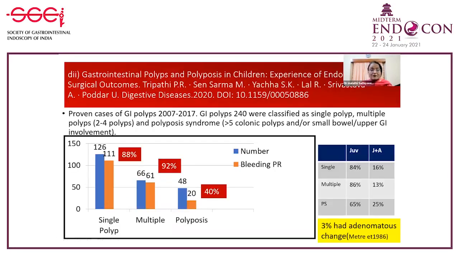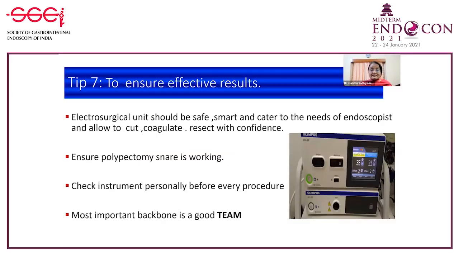A study from Lucknow SGPGI looked into the polyps as single, multiple, and polyposis syndrome, and they found that lower GI bleed was more in multiple polyps, second single polyps. They also looked into the histology and found that though juvenile polyps are the more common, 11 to 16% of these juvenile polyps had adenomatous changes. Therefore, there is a reason that full-length colonoscopy should be done, and polypectomies should be done and all the polyps should be sent for histopathology, because adenomatous polyps should be followed up later.